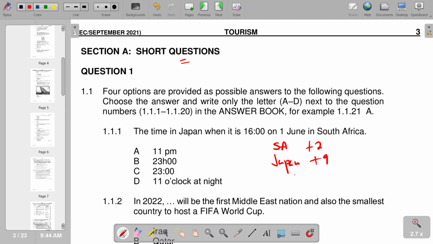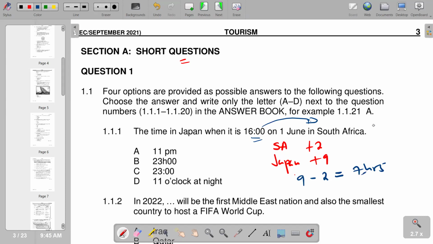So with that, we now find the difference between the two, whereby we are now saying 9 minus 2. So you'd see that Japan is ahead with 7 hours. So the 1600 hours that you are given is the time in South Africa. So to find the time in Japan, since South Africa is behind, we're going to add the 7 hours that we got to 1600.